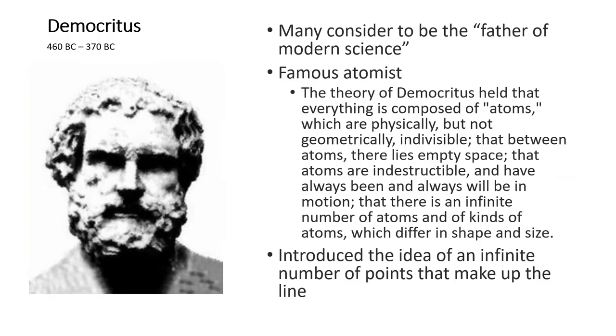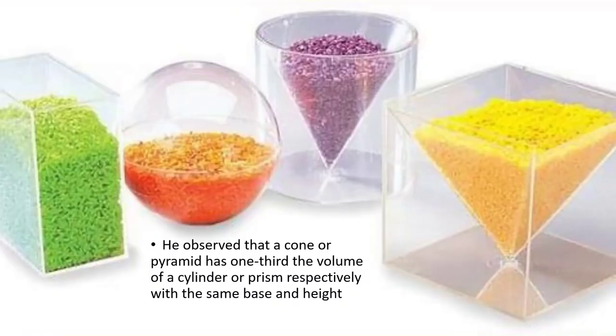So this is where matter can be changed but can't be destroyed or created, because the atoms were already here. They were created here. So this is kind of that logic. And then he observed that a cone or a pyramid has one-third the volume of a cylinder or prism, respectively, with the same base and height. So he observed this, and we get some geometry from him.